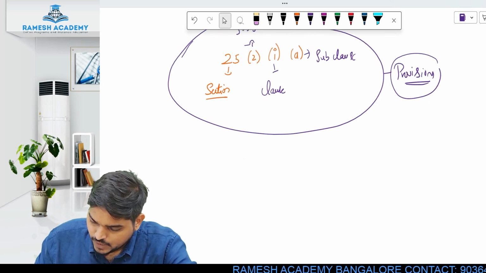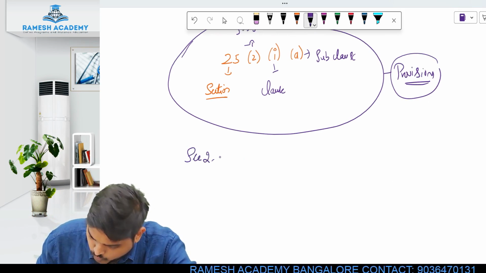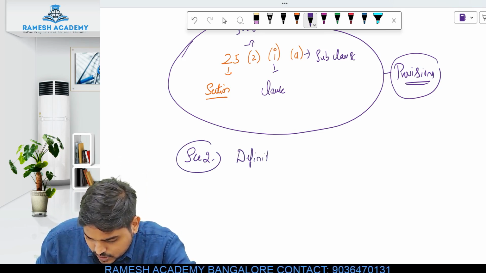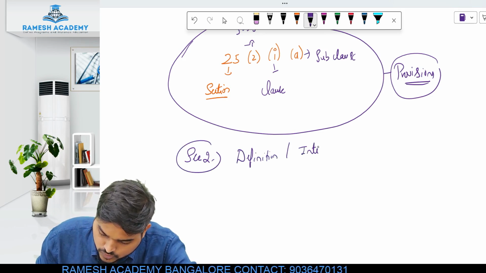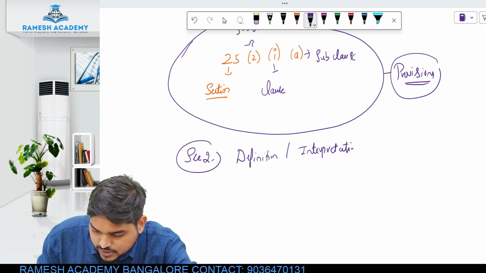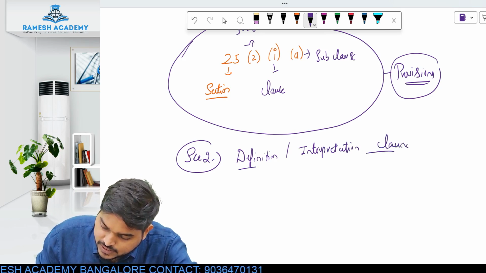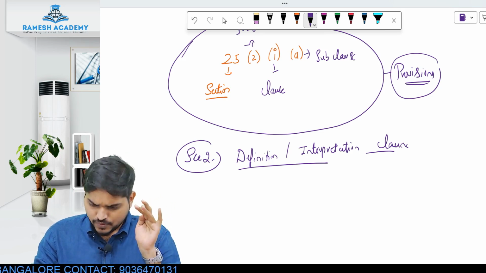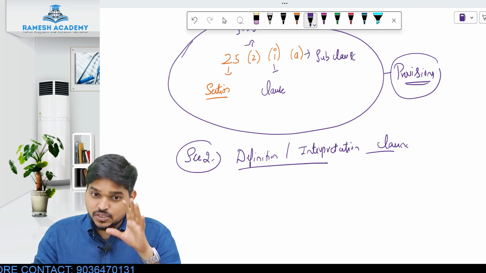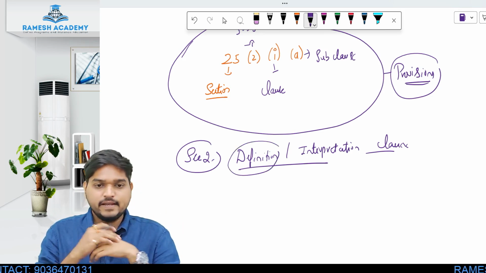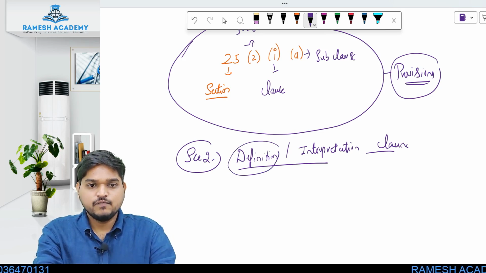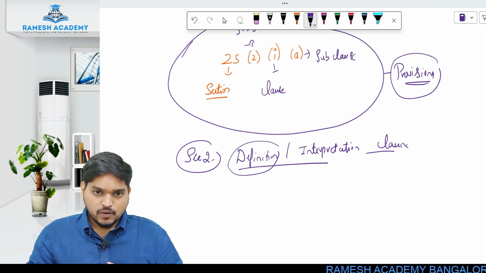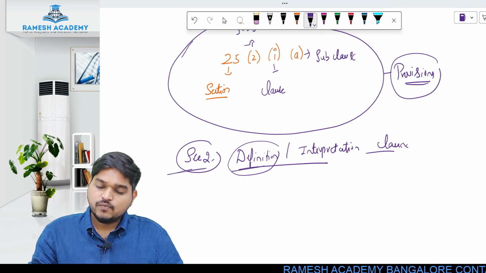Now, there is one section called section 2, which is called the definition section, or also the interpretation clause. In every act you pick up in India, it may be the Companies Act, the LLP Act, the Indian Contract Act, any act, section 2 is specifically reserved for definitions. Any word which is used again and again in the particular act, the meaning of that word will be given under section 2, under definitions.